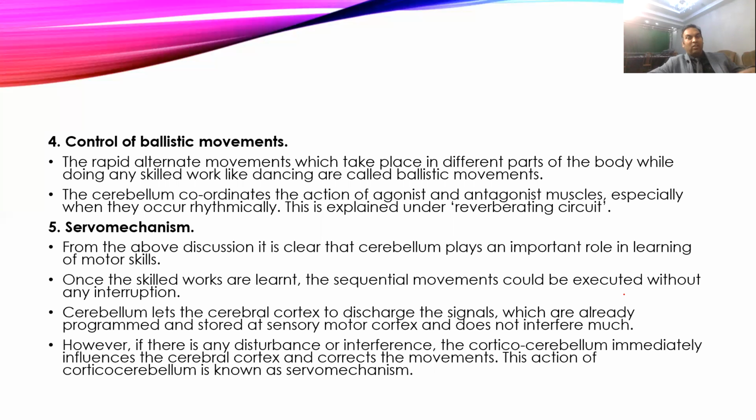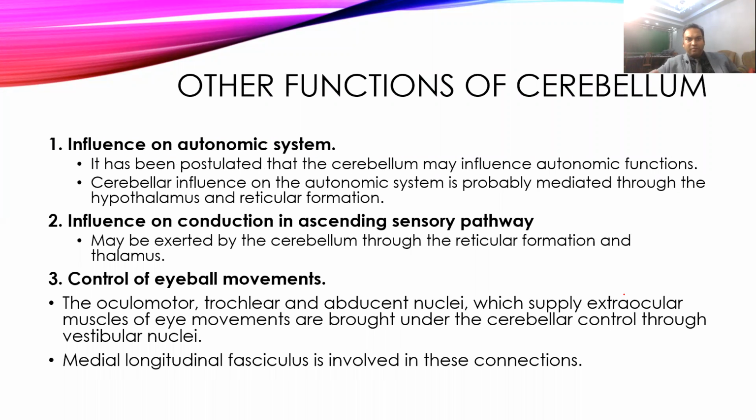Whenever a voluntary movement is occurring, the cerebellum is continuously getting input through the different cerebellar tracts, which get it from the muscle spindle, Golgi tendon organ, and other proprioceptors. The voluntary movement is always under surveillance, and it tries to see whether the intended action and actual action are close to each other, and it keeps on correcting throughout the action. That occurs because of the connection between the cortex and cerebellum. So it also works as a servo mechanism.